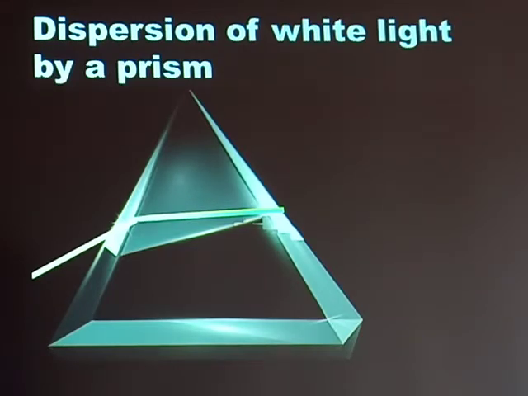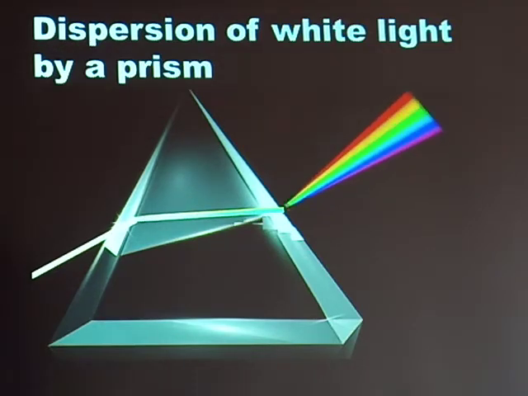Now, in the process of bending, remember we say that white light contains 7 distinct colors. And it's those 7 distinct colors that make up what we call a spectrum. So, the white light bends. In the process of bending, the 7 colors of white light start being separated one at a time, therefore forming what we call a spectrum.